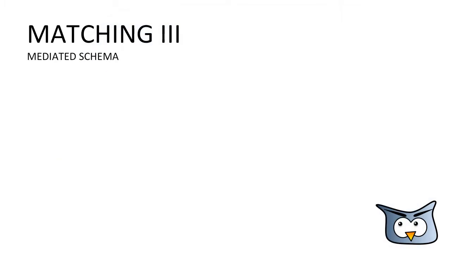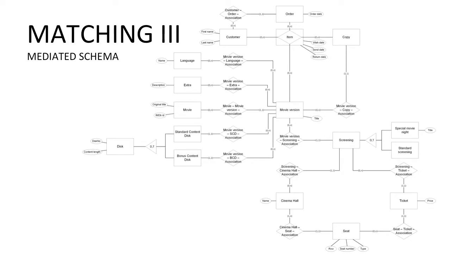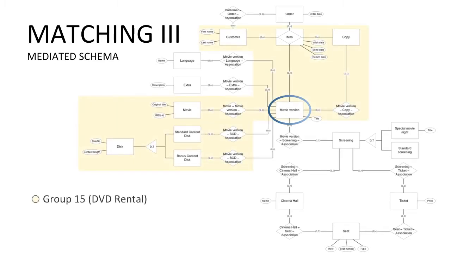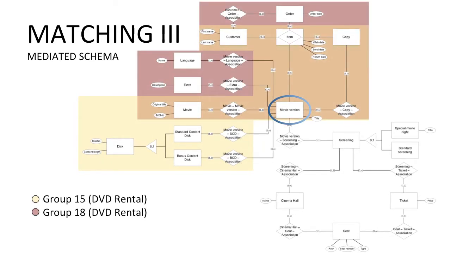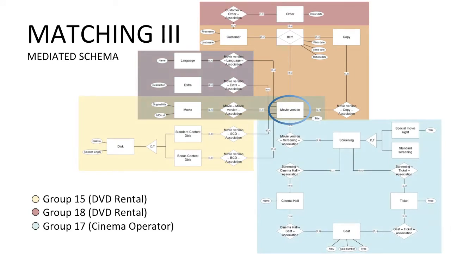So, let's get an overview of what we created. This is the mediated schema of Night Owl Cinema and Online DVD Rental. In the center, the movie version entity is located. Group 15 uses the entities and relations shaded in yellow. The red shaded part represents group 18, and the blue part is used by group 17. The mixed color regions are used together.